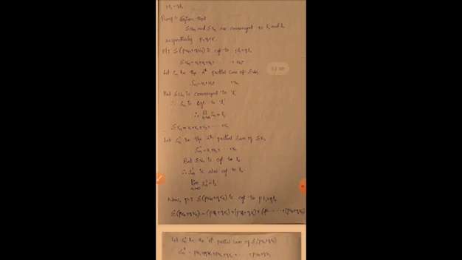Next, summation vn is equal to v1 plus v2 plus up to so on plus vn. Let Sn dash be the nth partial sum of summation vn. So Sn dash is equal to v1 plus v2 plus up to so on vn, but summation vn converges to L2. So therefore Sn dash also converges to L2. So limit n tends to infinity Sn dash is equal to L2.